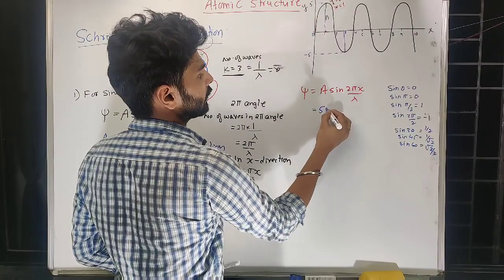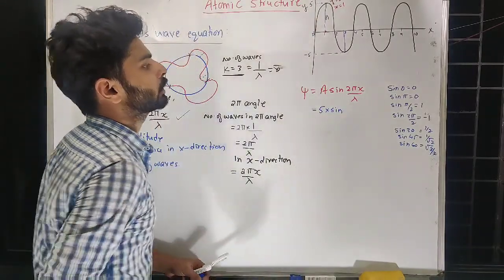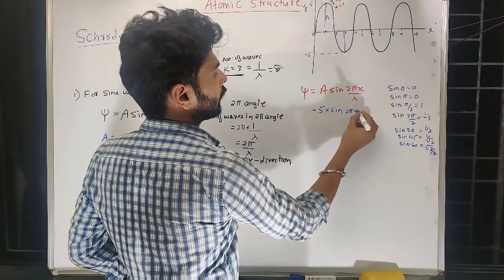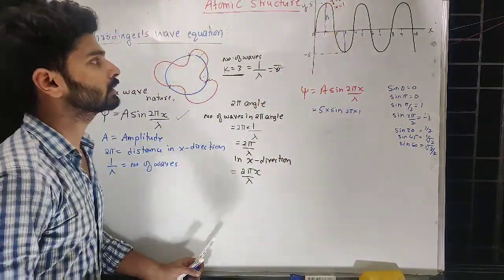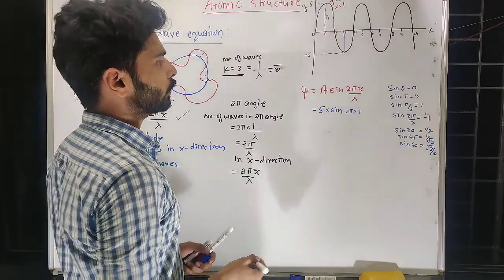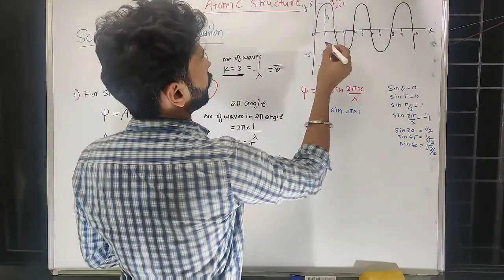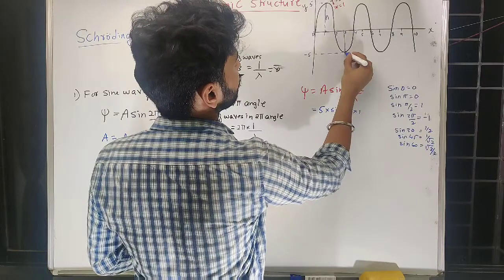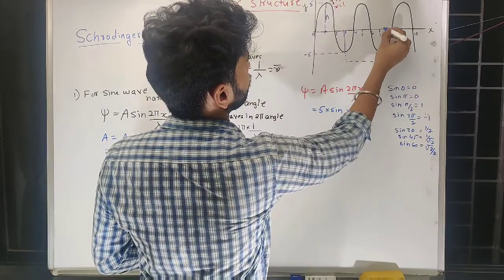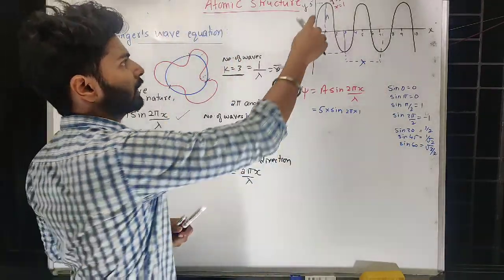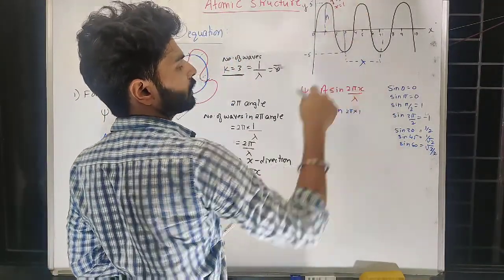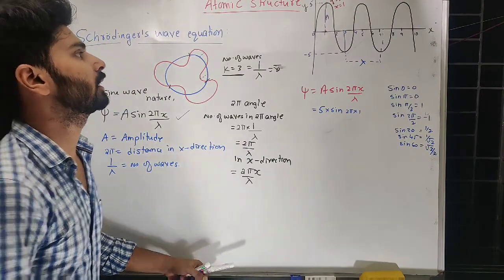This is 5 we have taken, into sine 2 pi into x, where x is 1, so we are talking about this position, and lambda we know is the wavelength. How is wavelength measured? It is the distance between two crests, or you might take two troughs, adjacent ones.